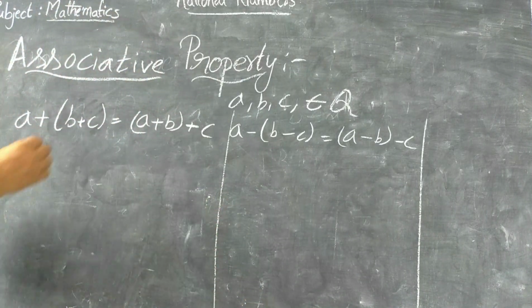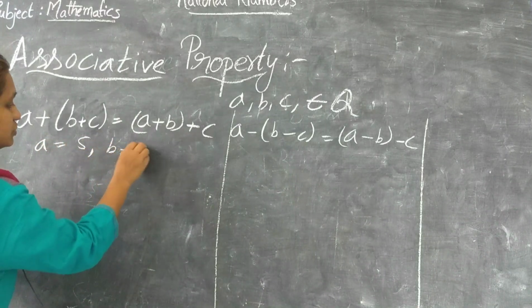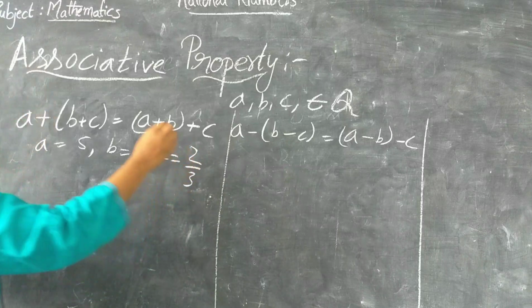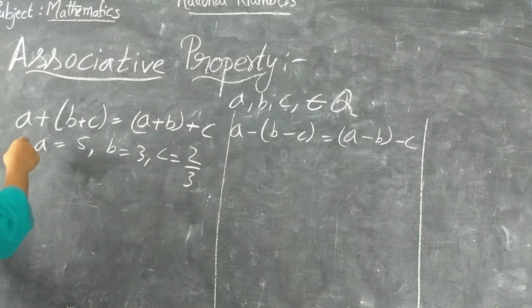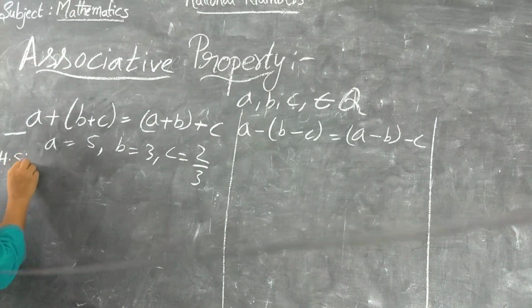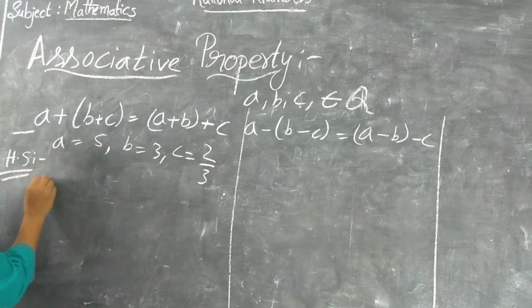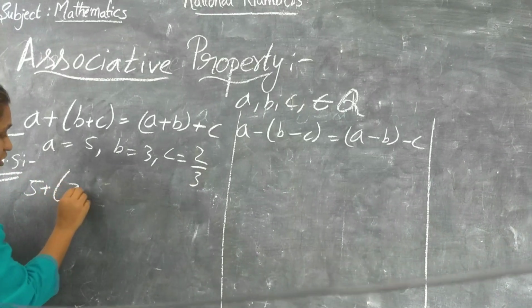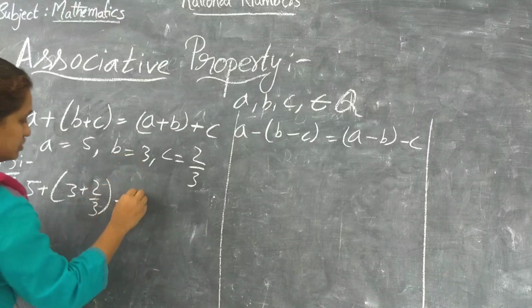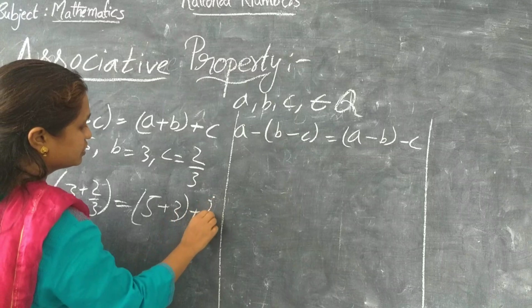So let's take A is equal to 5 and B is equal to 3. C is equal to 2 by 3. Now let's take the LHS side. So 5 plus 3 plus 2 by 3 is equal to 5 plus 3 plus 2 by 3.